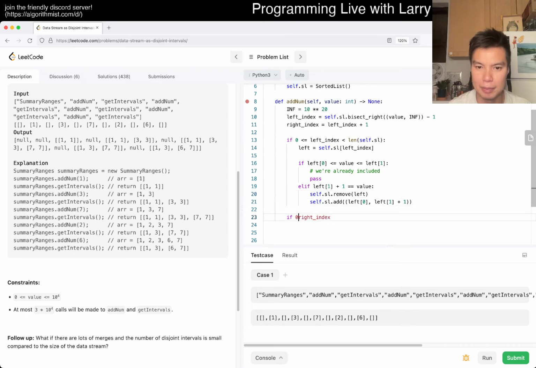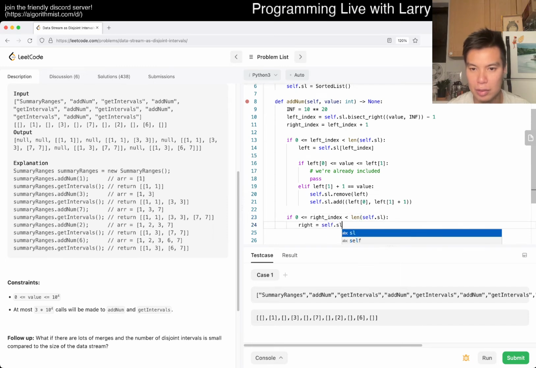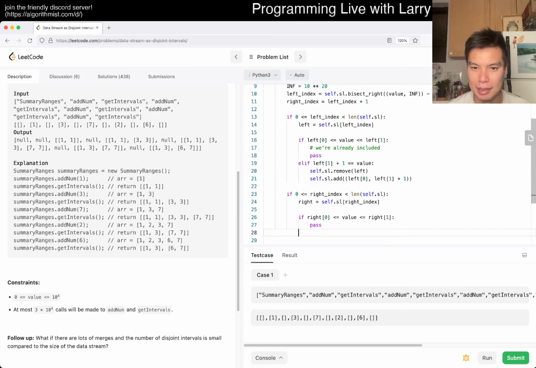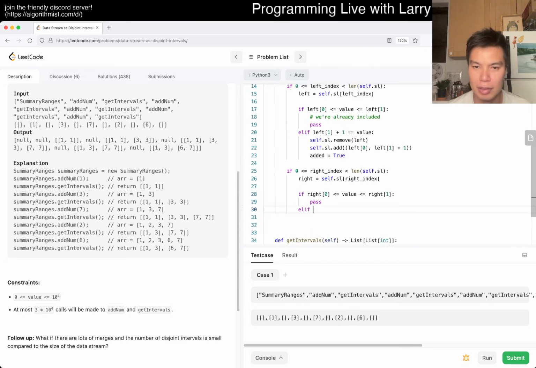And then same pattern here, except for now, basically, okay, I mean, we'll keep the same dubious pattern for now, but maybe another way that I can write this is a little bit different. Okay, let's just have a Boolean. Okay, and then now else if right sub 0 minus 1 is equal to value, then we merge, right?